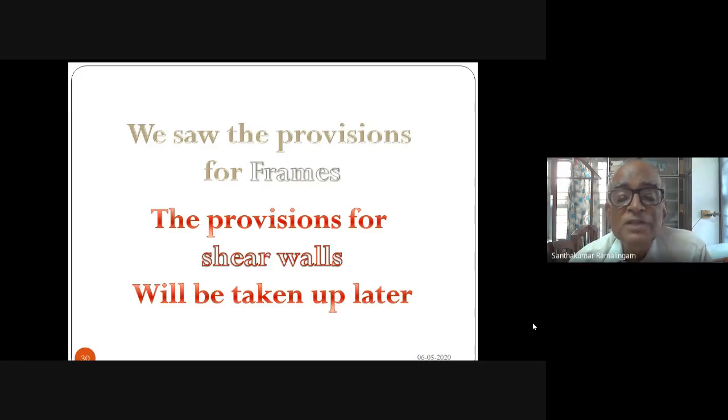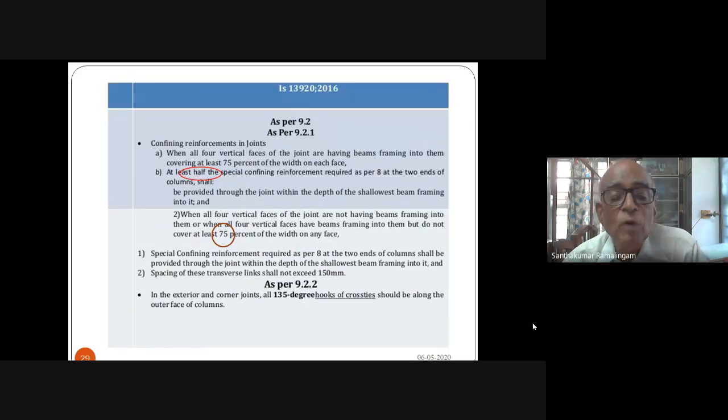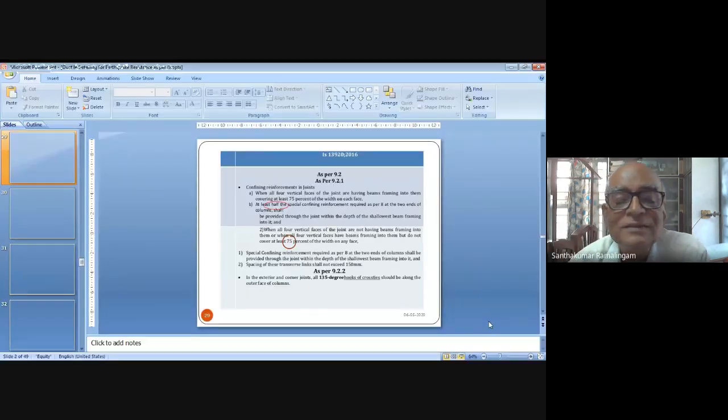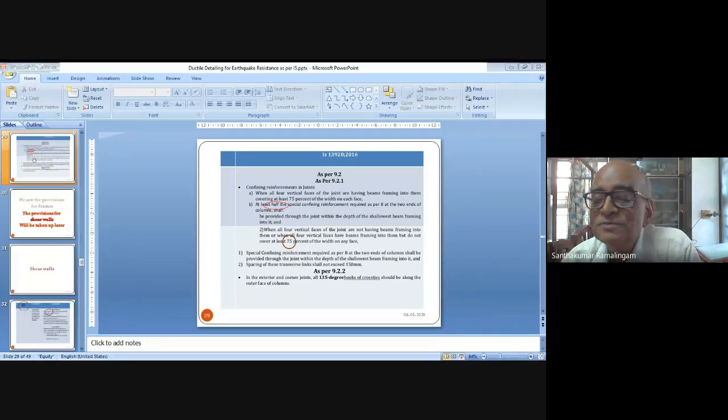We saw the provisions for the frames, which involved beams, columns, and joints. The next is shear walls. I will not take shear walls today. It will require a full one hour lecture. So I will stop here and we can have discussion on various points that I have presented. Thank you.